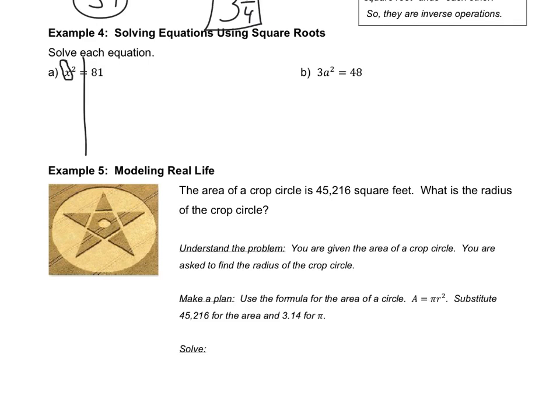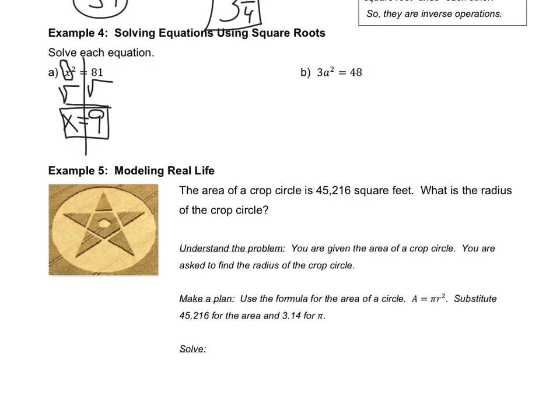So to get the x by itself, we have to undo the operation that we see. The operation that I see right now is x squared. What we just talked about was the opposite of squaring is the square root. So I'm going to take the square root of both sides. If I take the square root of x squared, it undoes the square to give me the x. And if I take the square root of 81, I get 9. My answer is x equals 9.